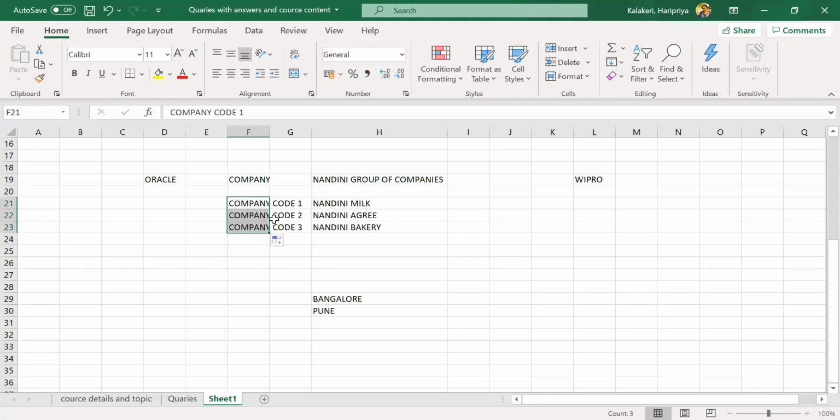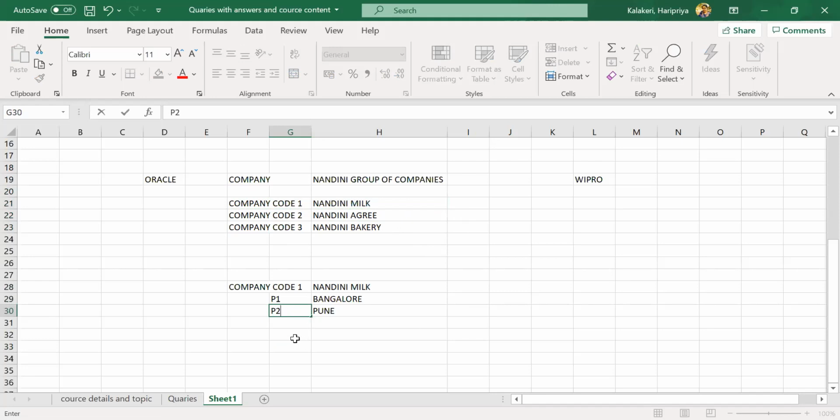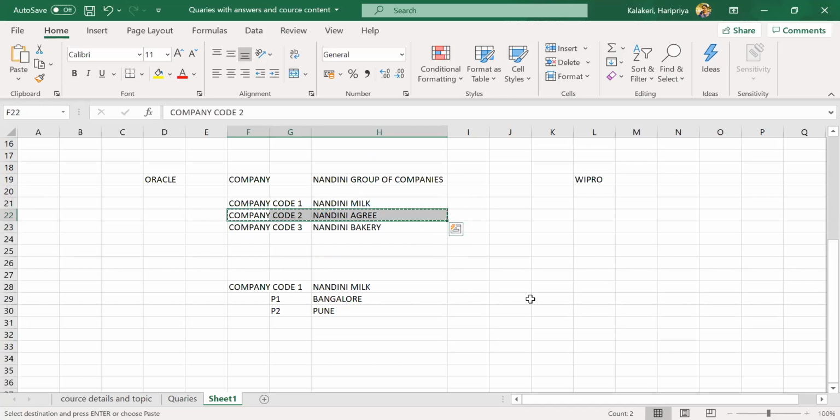Why? We all know we can do everything in one company code only, right? Why are we not doing that? Because we want to maintain different profit and loss accounts. For this one, I want a different P&L account. This one I want to calculate separately, because under this company called Nandini Milk, I have these 2 plants, plant 1, plant 2. One is in Bangalore, another one is Pune. Like this, this company code again has different plants.